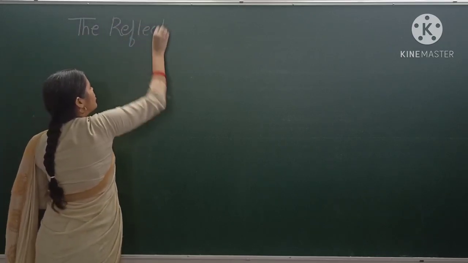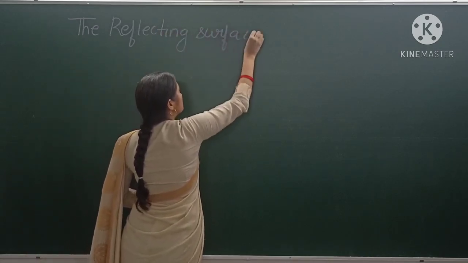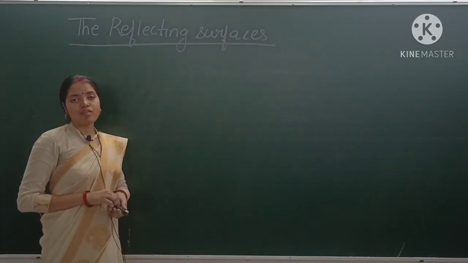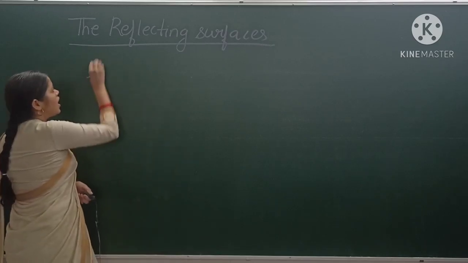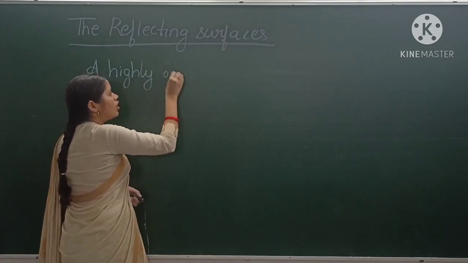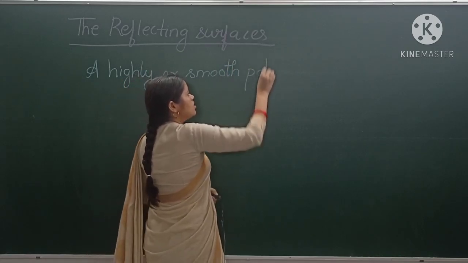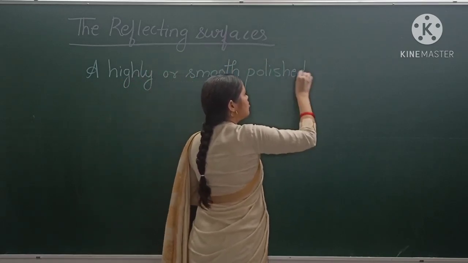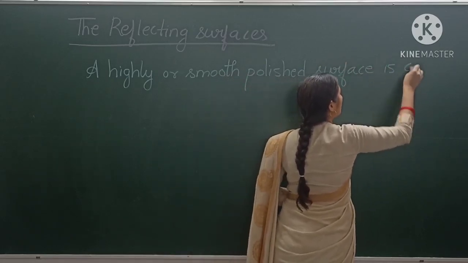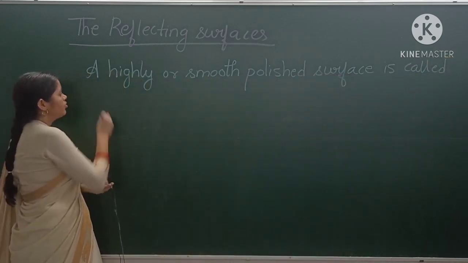So which is the reflecting surface? Mirror. Okay, the mirror is the reflecting surface, or we can define a mirror as a highly smooth polished surface. A polished surface is called a mirror.